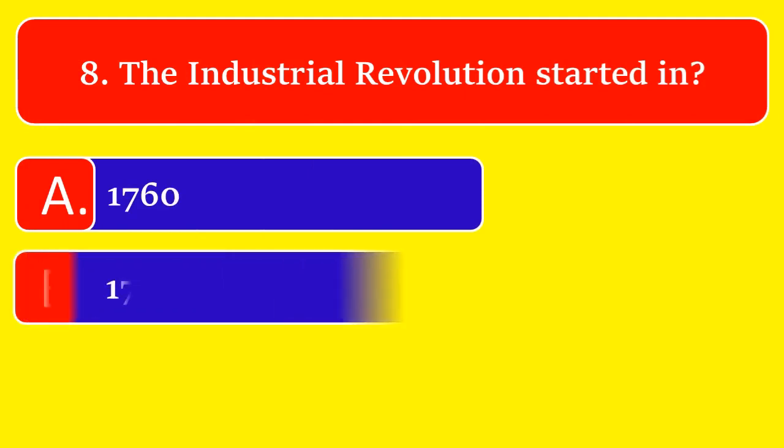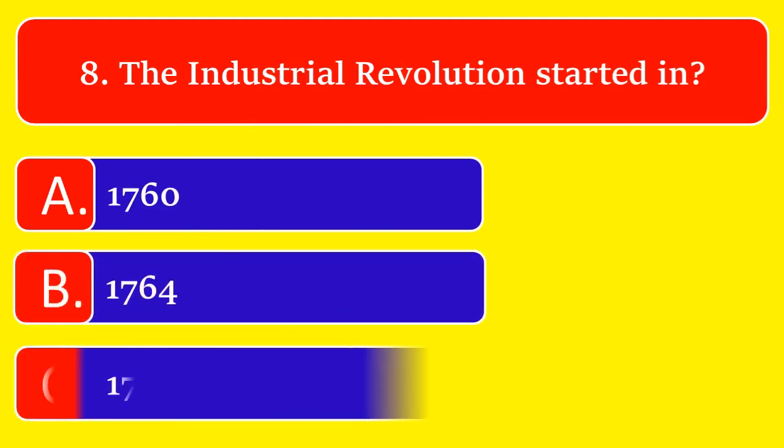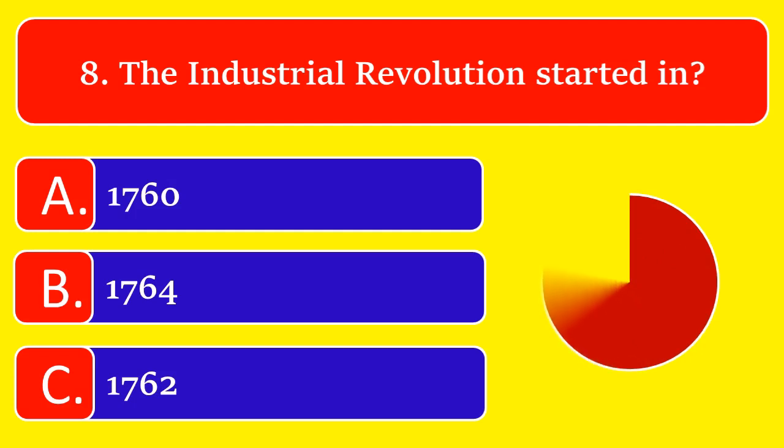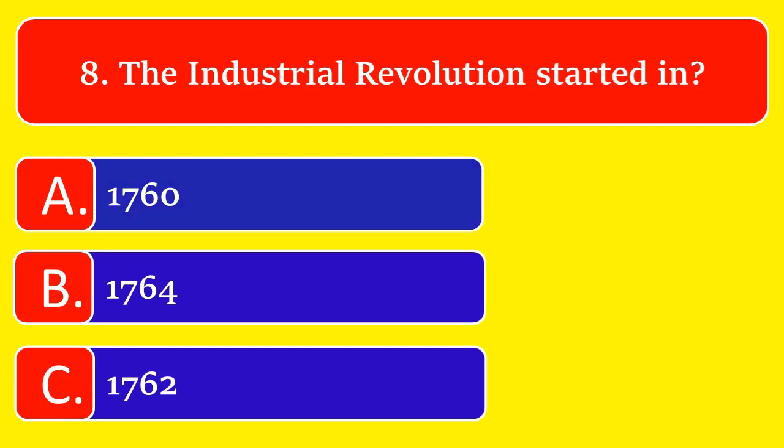The Industrial Revolution started in option A. 1760, option B. 1764, or option C. 1762. The great answer is option A. 1760.